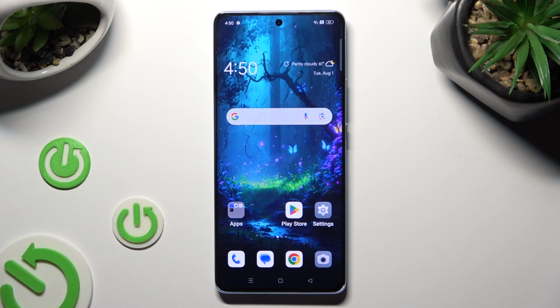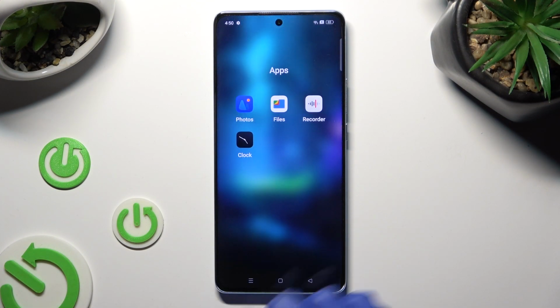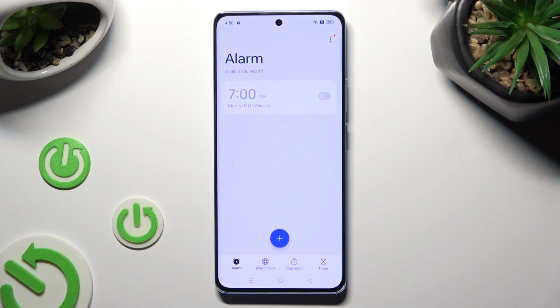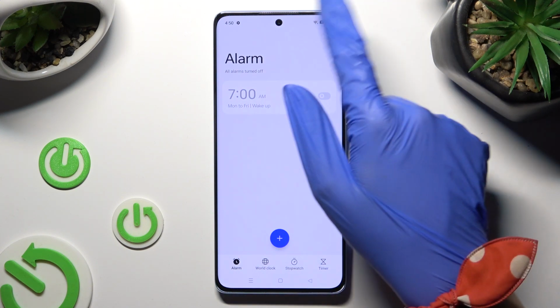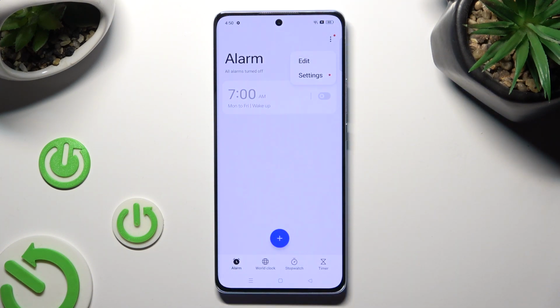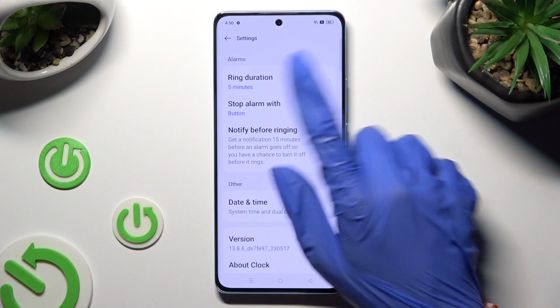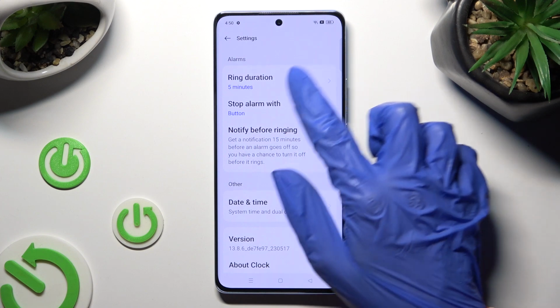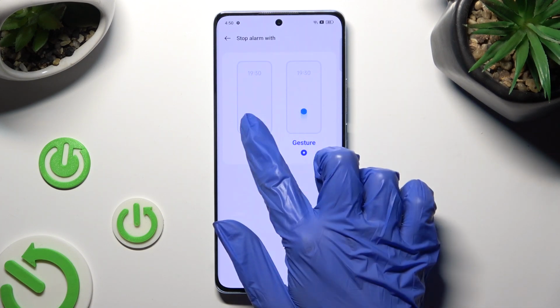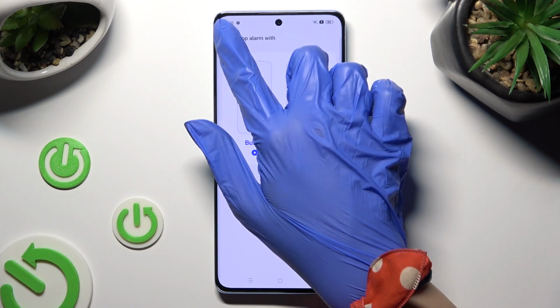You need to begin by locating Clock app and tapping on it. Now select Alarm section at the bottom left corner and click on those three dots at the top right one. Select Settings and manage all of them under Alarms however you wish to. When you finished, go back.